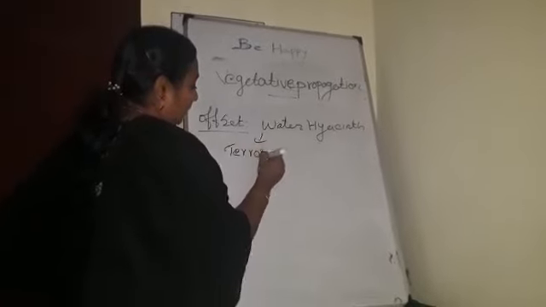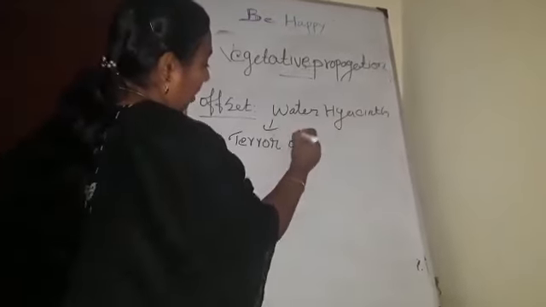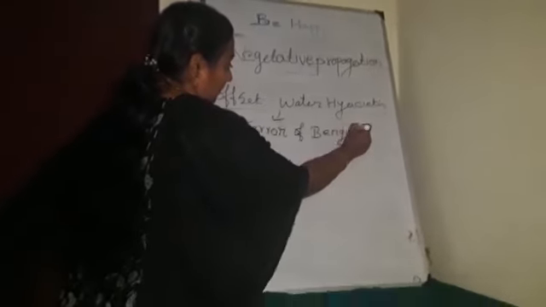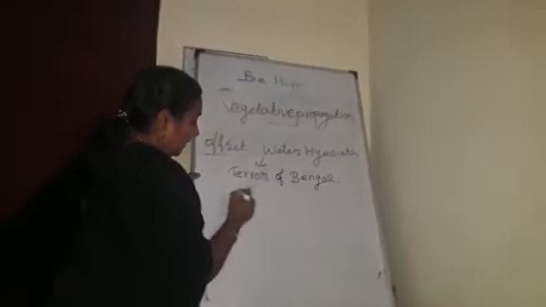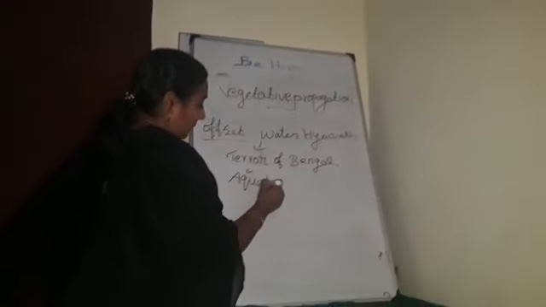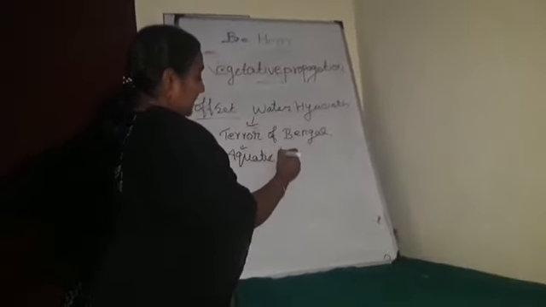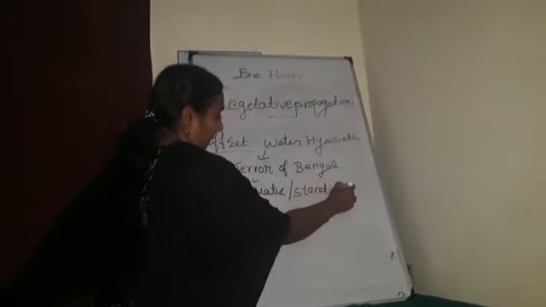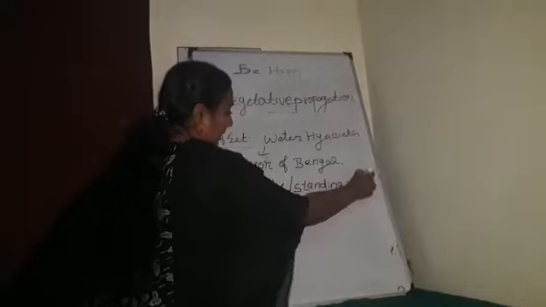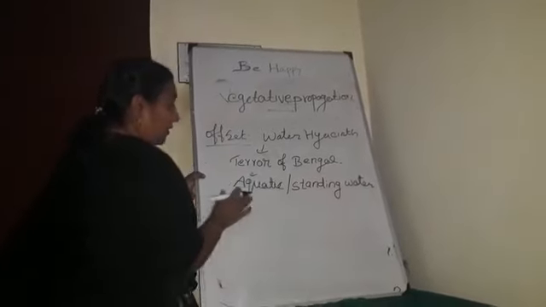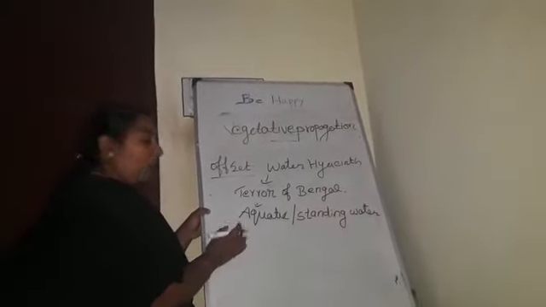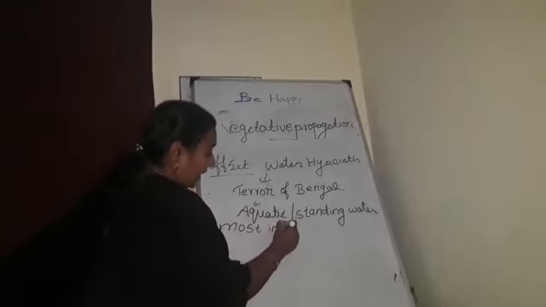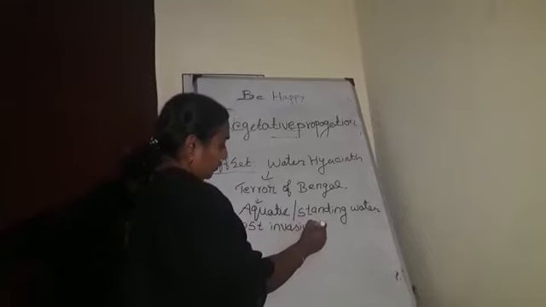Very important one word question. It is mainly present in aquatic standing water. It is otherwise called one of the most invasive weeds.